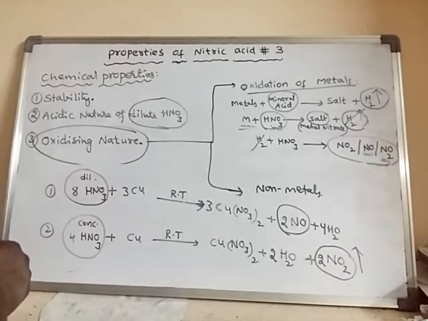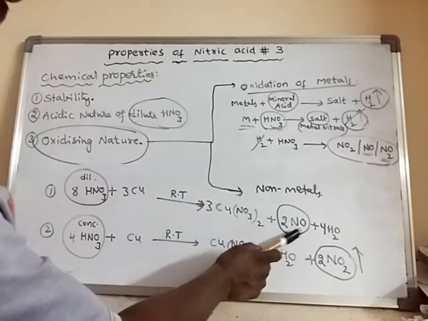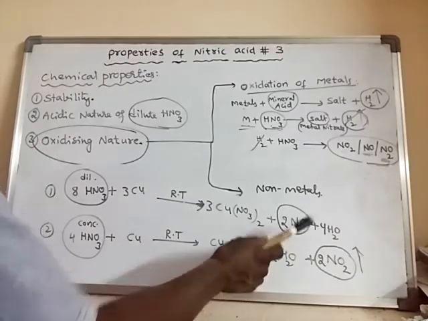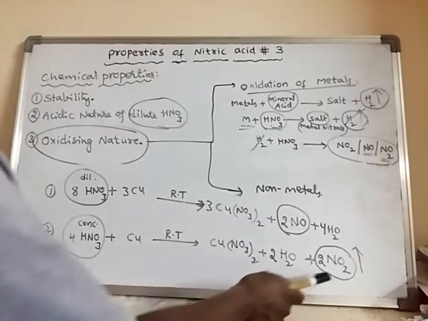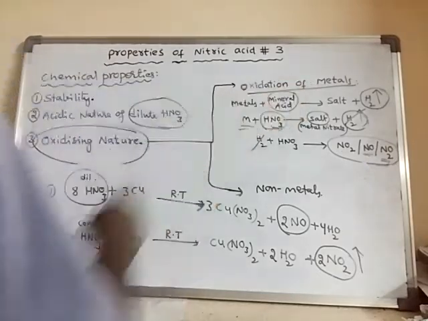Right? So in this way we can discuss this. This one is a neutral gas and this one is acidic in nature. Sometimes in competitive exams they may ask, what is the nature of nitric oxide? It is neutral. What is the nature of nitrogen dioxide? It is acidic. Okay, so in this way we can discuss the oxidation of metals.